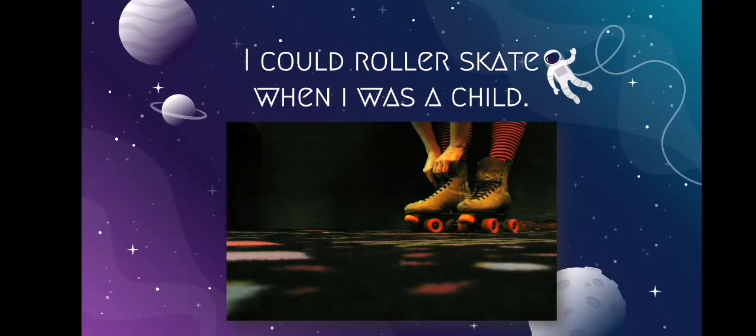Whenever we want to talk about the past, then I have to use my modal verb could. In this case, we use could because we are referring to a general ability in my past. Example, I could roller skate when I was a child. It means I had the ability to skate when I was a child.